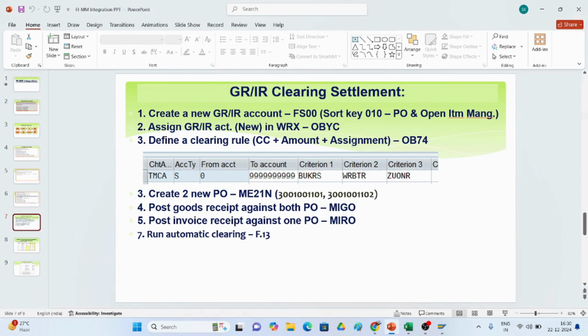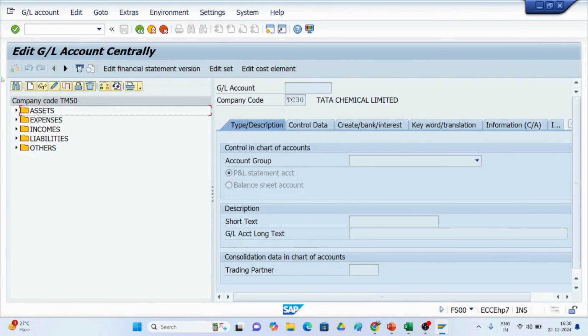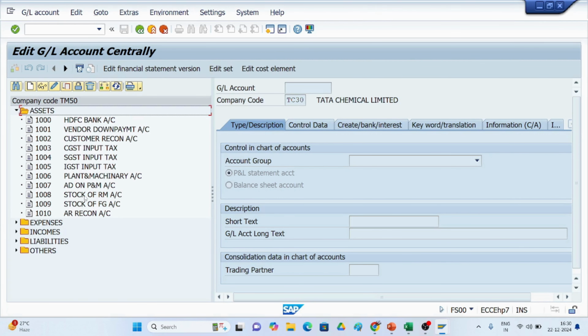Yes, if you see here, the GRIR account. What we have to do first of all is create the stock of raw material account. I have created it, and I will show you how I have created it.